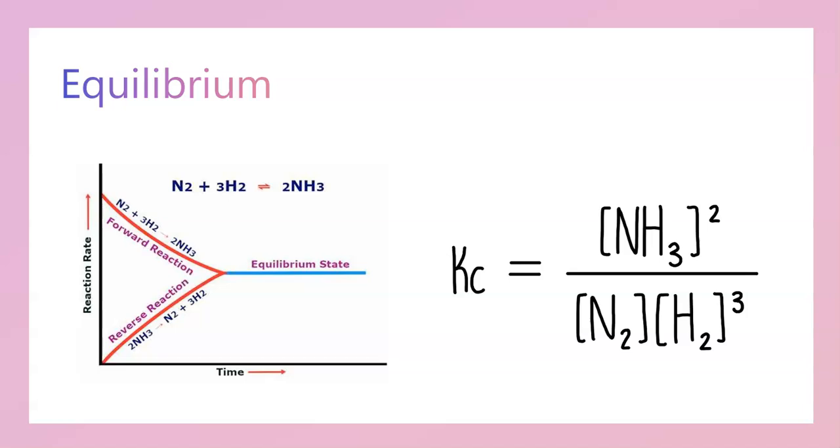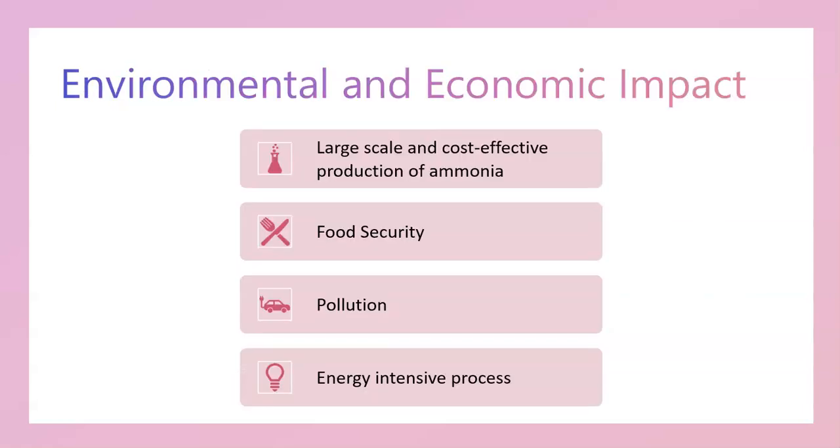High pressures are used in the Haber process to shift the equilibrium towards the products, increasing ammonia yields. However, extremely high pressures require expensive equipment and more energy, leading to higher costs. Because of this, the pressure is optimized to achieve an economically viable balance between equipment costs and ammonia production efficiency. At the time of its development, the Haber process represented a groundbreaking scientific achievement.